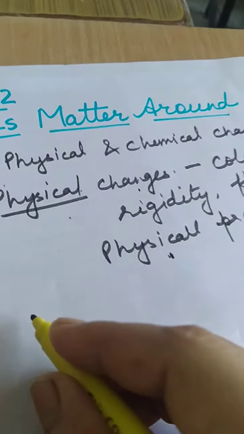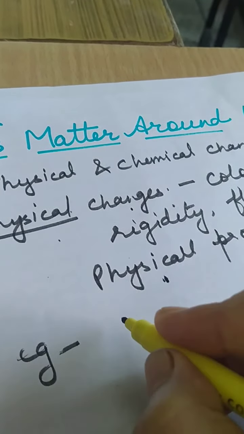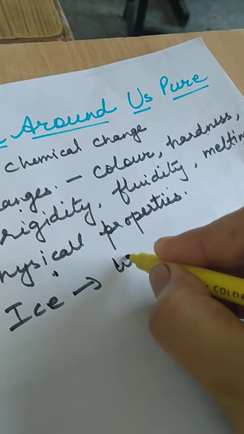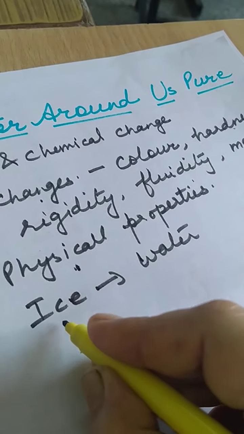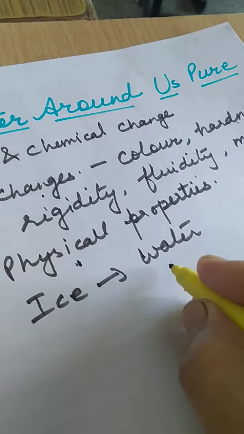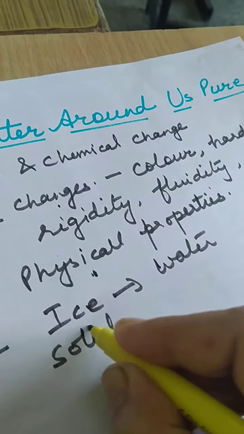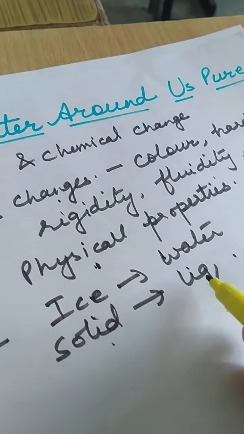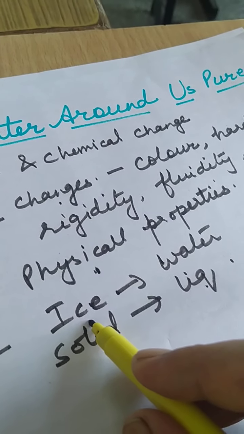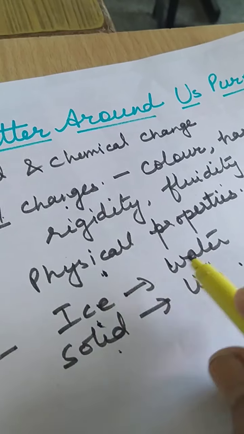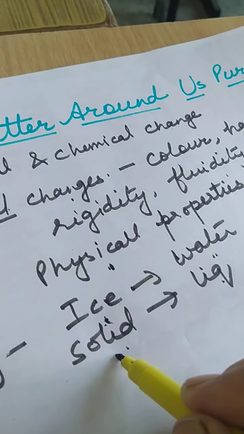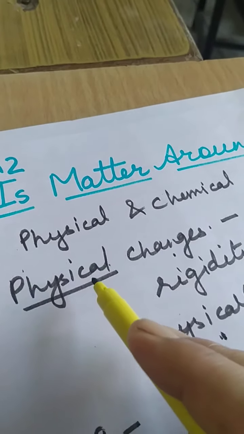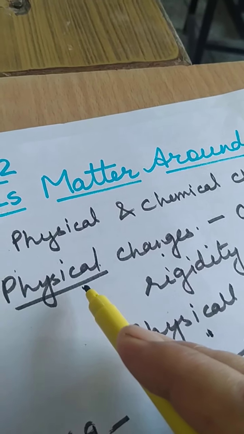For example, conversion of ice to water. Ice formula H2O, water formula H2O. Ice is solid. You simply heat it, it becomes liquid. So only the state is changed. Here also it is water H2O, and here also it is water H2O. But here it is the solid form of water, that is ice, and here it is the liquid form. So only the state is changed, so that is a physical change, right?